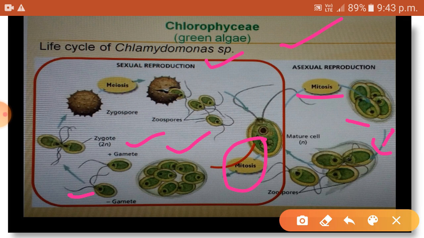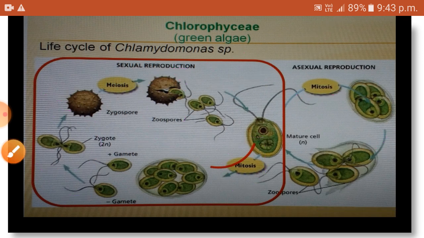Sometimes a parent cell will form only one type of gamete, either plus type or minus type. Then that type of parent cell is called heterothallic. Now, the plus and minus type of gametes fuse to form a zygote. The zygote develops into a zygospore. The zygospore undergoes meiosis and forms zoospores, which will grow into a mature Chlamydomonas, and the life cycle thus continues. Hope it is clear for you. Once again, I can explain this life cycle for you. This is very, very important. You may learn it properly.